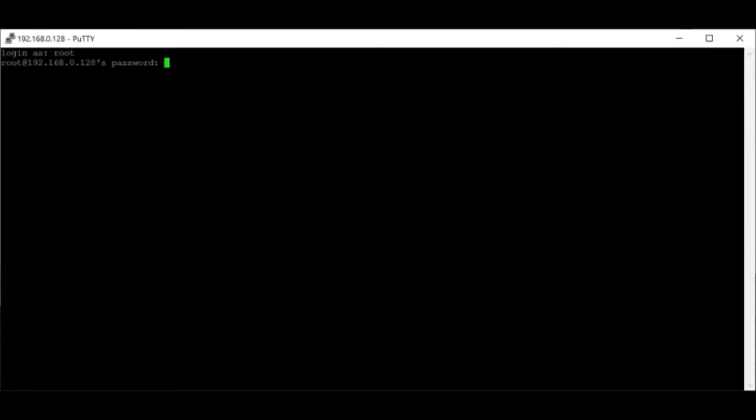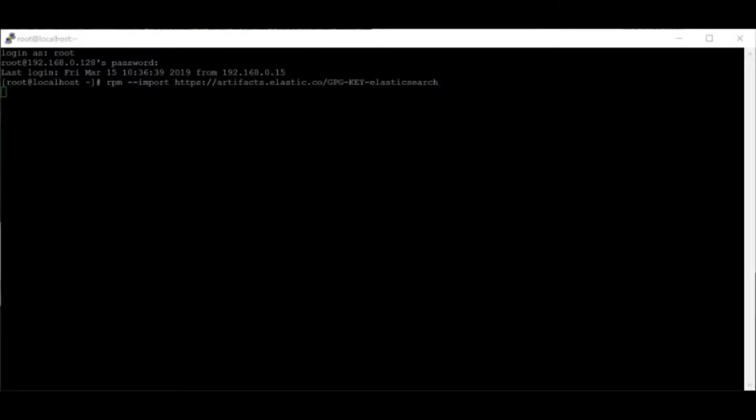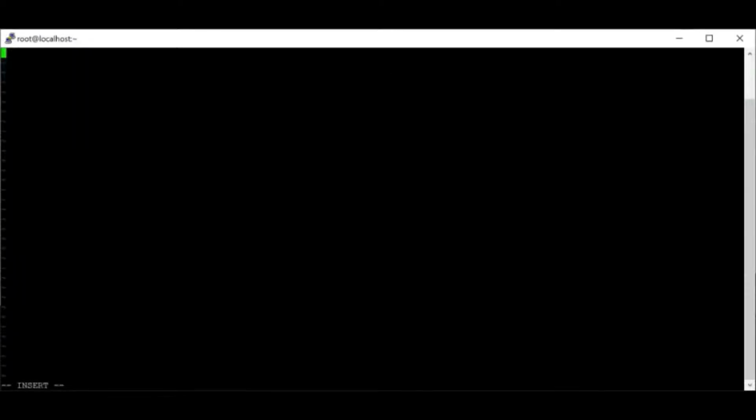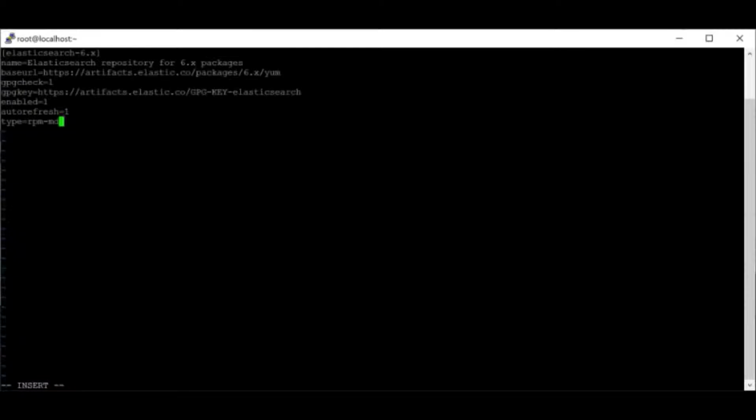So let me log in. Let me set the RPM, as I said, to download the public keys. And let me create the repo. As you can see, it's a standard Yum repo with Elasticsearch. I'm going to paste in the repo information. I got this from Elastic.